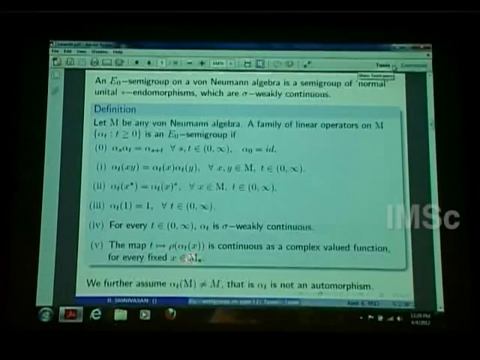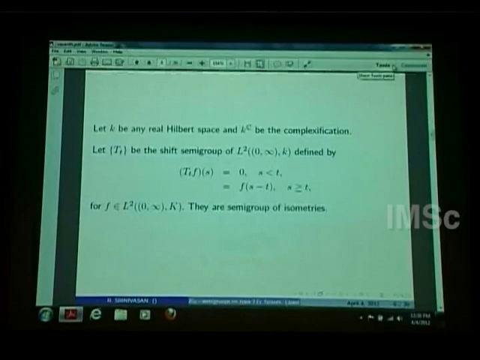So this lower star is the pre-dual of this. So it is t going to rho of alpha_t(x), when rho... I'm sorry, this should be rho. Sorry, I have written x. This should be rho. Okay, this is a mistake. So when rho comes from this pre-dual, then t going to this is a complex valued function that has to be continuous. So it's just for definition. I'm not going to show any proof of anything, and we are not going to use this.